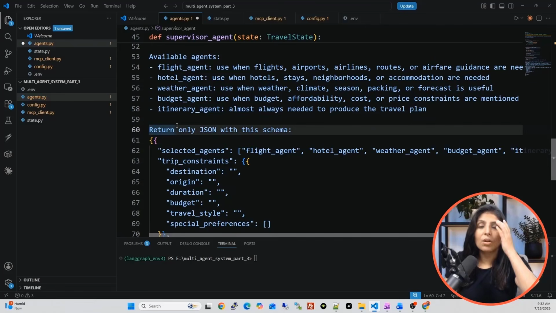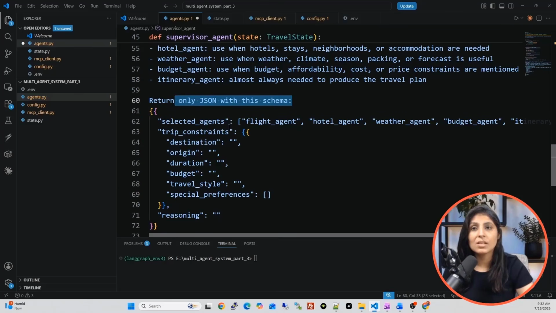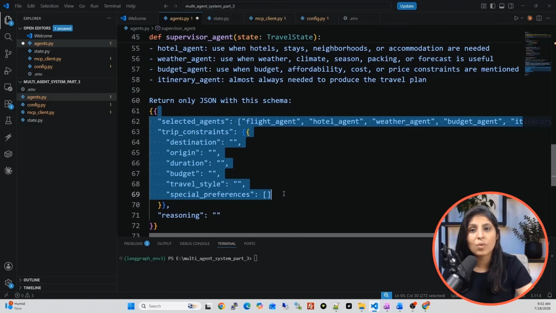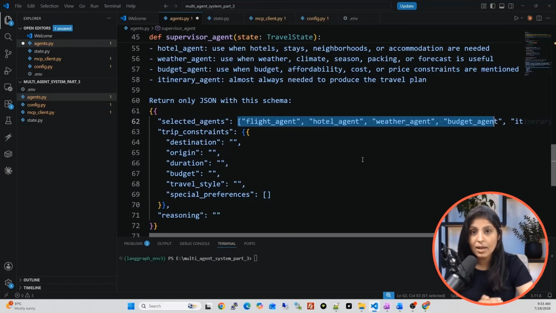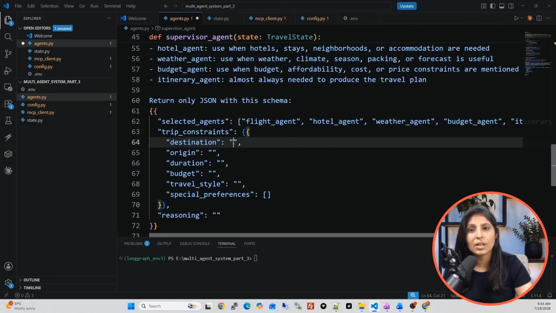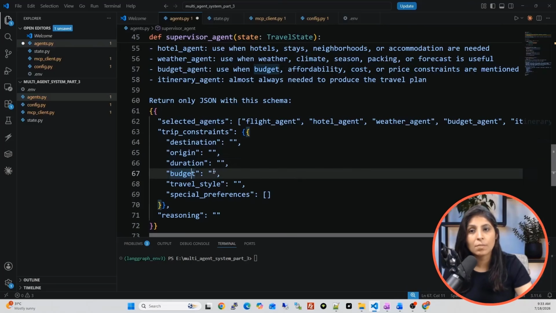And then we are also mentioning that return only JSON with this schema. It means we are telling it to provide the output in this format only. You have to provide the output in JSON format and follow this schema. We are telling the LLM that first you will write the name of the agents which you have selected in selected agents. Then in trip constraints, create a destination key, and in that you will store the name of the destination which the user mentioned. Then mention origin, duration, budget, travel style, and if there is a special preference, mention that.